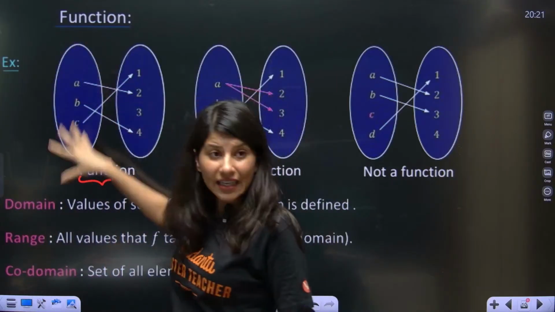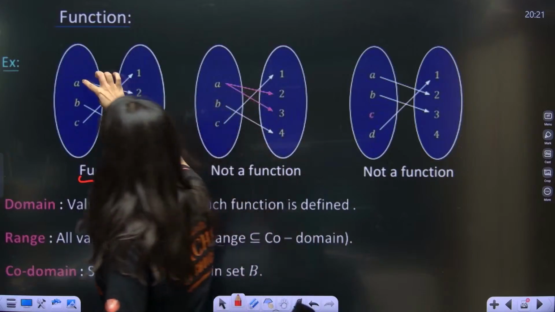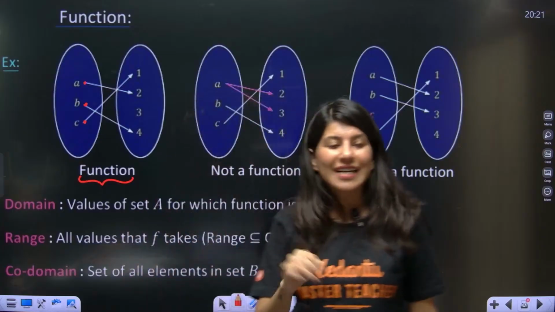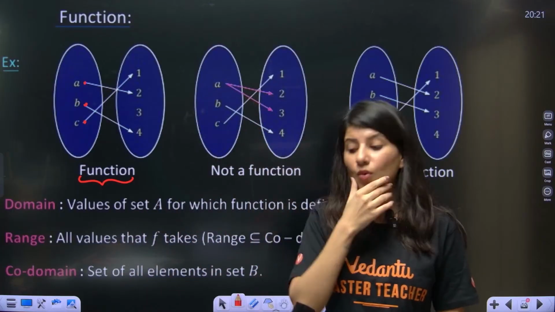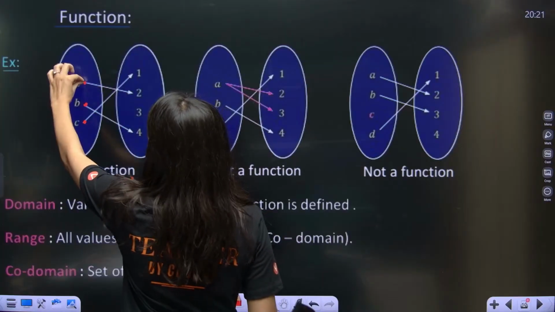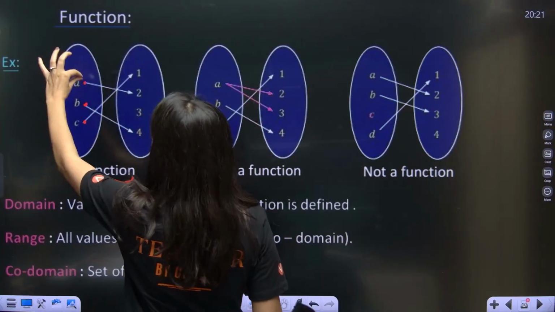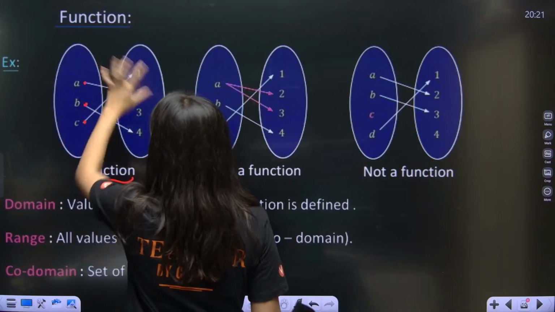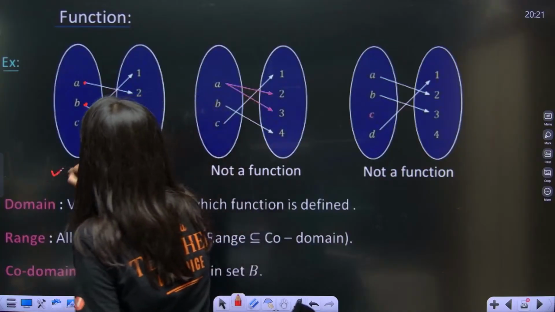Now set A, all the elements should be occupied. A is occupied, B is occupied, C is occupied. First condition is getting fulfilled. Now, is there any case where one input is having two outputs? No. B is having 1, C is having 1 image only. So this is definitely a function.